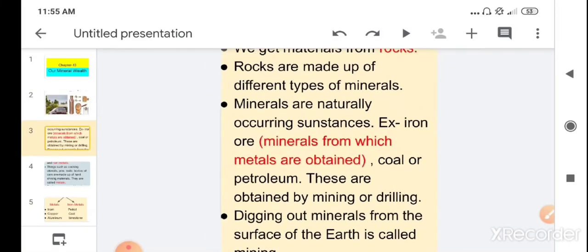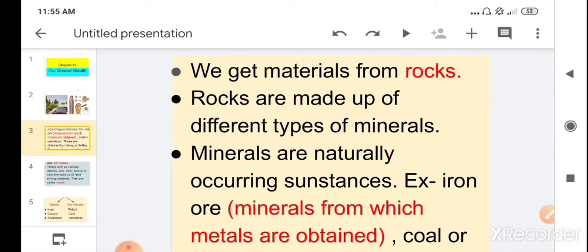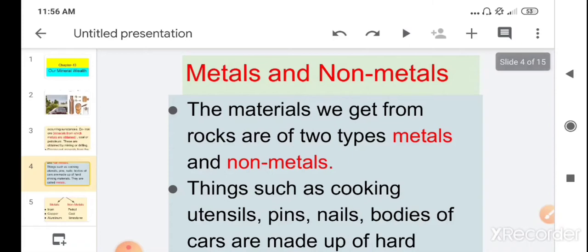And in that video we learned that we get materials from rocks. And rocks are made up of different types of minerals. Yes, rocks are made up of different types of minerals. We learned there are two types of rocks found in the earth.